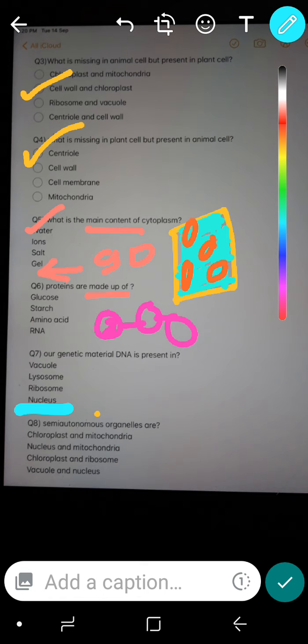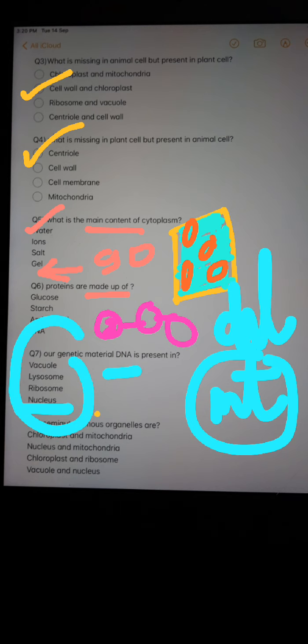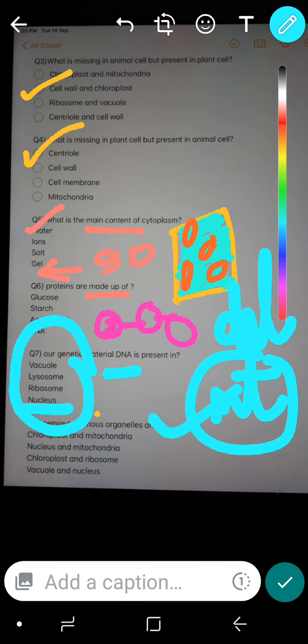You might get confused that DNA is also present in mitochondria and chloroplast. DNA is also present in these both, but see this option carefully. Mitochondria and chloroplast are not given in the option, only nucleus is given. And whenever we ask about DNA, it means the main DNA of our body, and this is present in nucleus, so nucleus is the right answer.